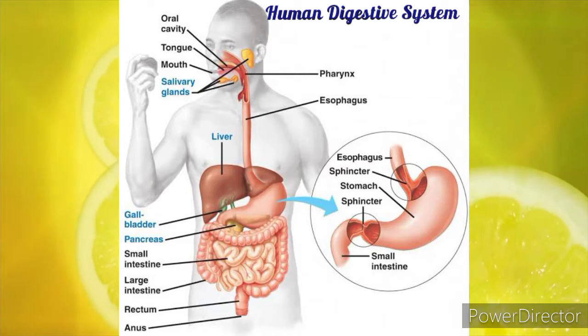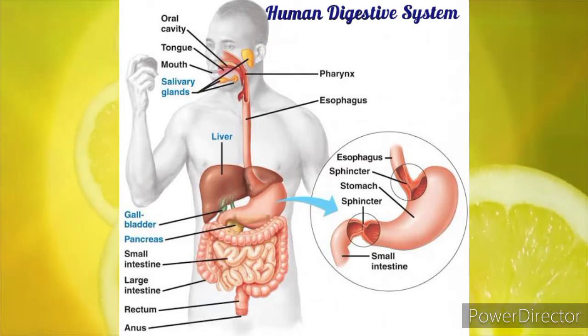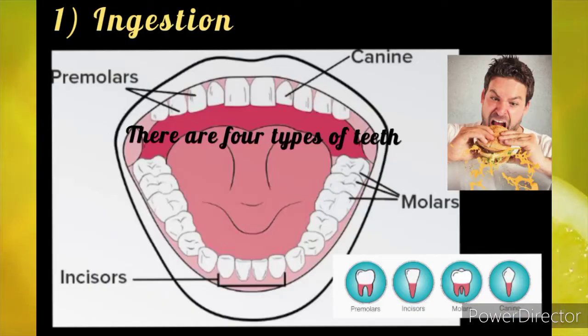Now let us study the different steps involved in the nutrition in human beings. The first step is ingestion. Ingestion is the process of taking food into the body. The food is taken into the body through the mouth and it is broken down into smaller pieces with the help of teeth. The process of breaking down of food into smaller pieces by the teeth is called mastication.